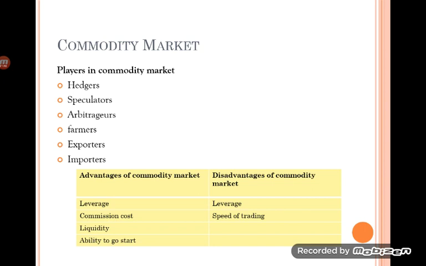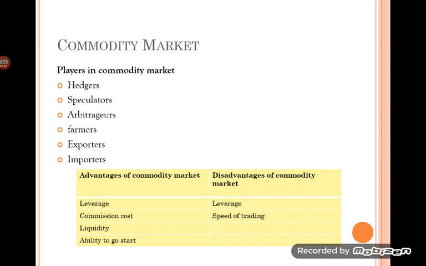Sometimes even if he does not have money, it is possible to borrow the money and invest, and it is possible to minimize the risk associated with the investment. The commodity market provides that opportunity, and there are people who are ready to provide this kind of facility to investors. Commission cost is comparatively less, theoretically one of the advantages.